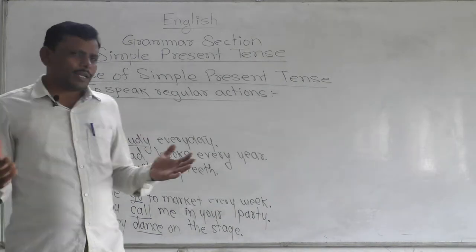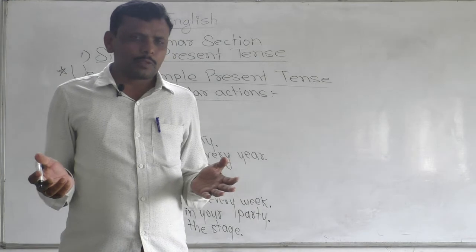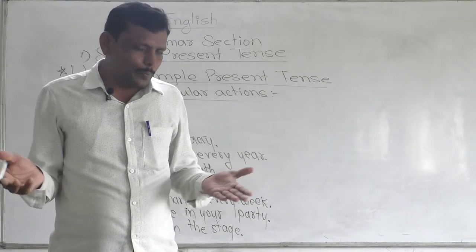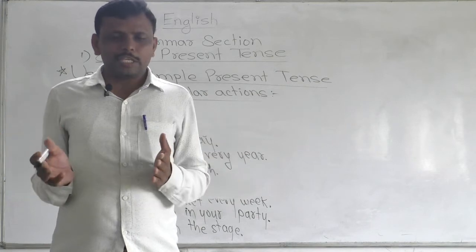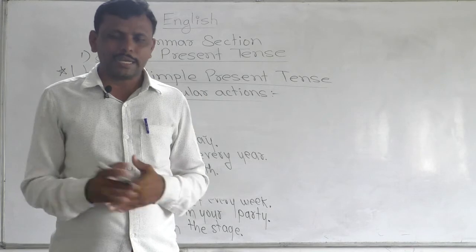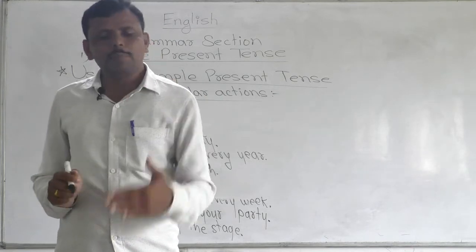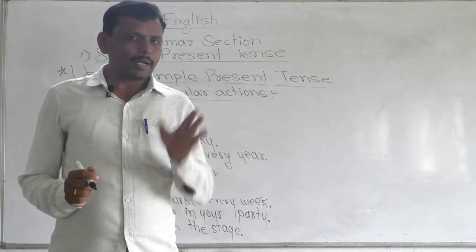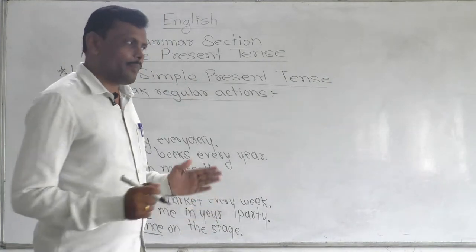Okay, what are our regular actions? There are so many regular actions we do, and all those actions, if we want to speak them in English sentences, we have to use simple present tense. The regular actions are spoken in simple present tense.